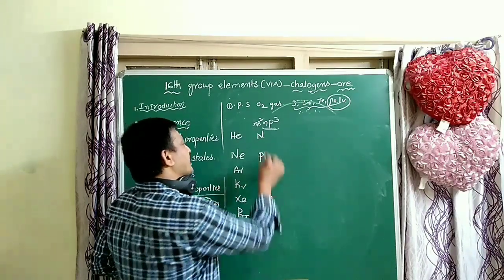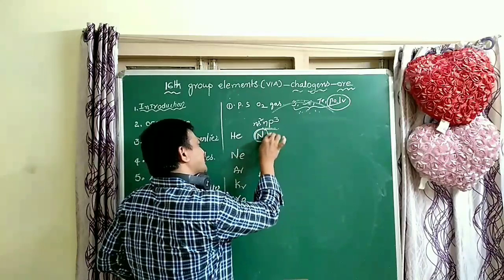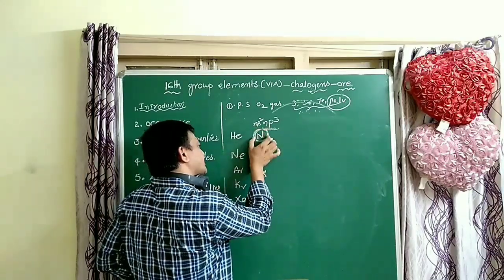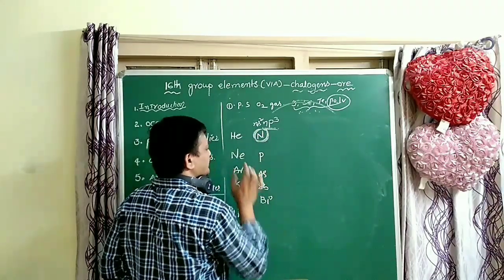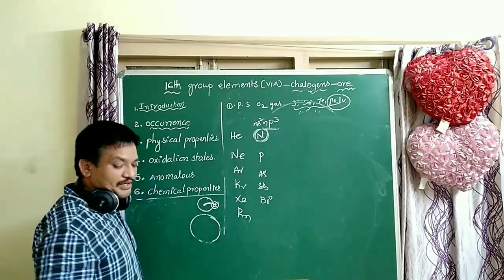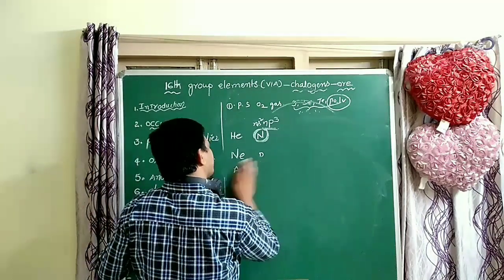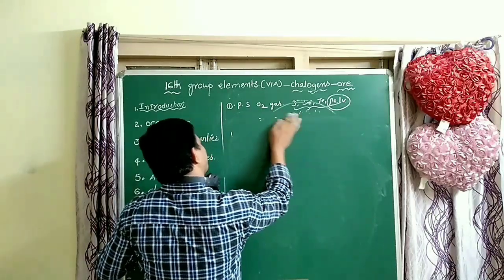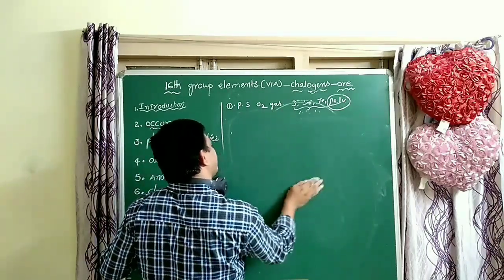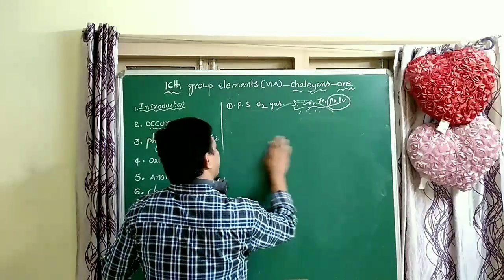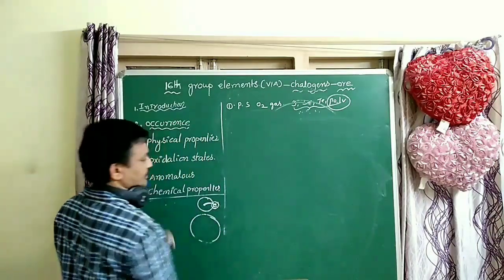That's why nitrogen is positive. Because of its small size, it does not accept the electron. The remaining elements are negative. Beryllium and magnesium also have stable configurations, so those elements are also positive. Very few elements have a positive first electron affinity.